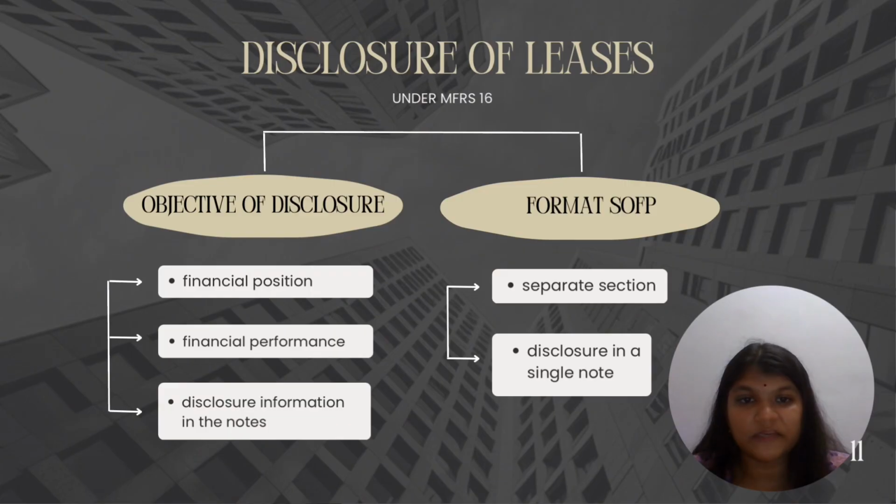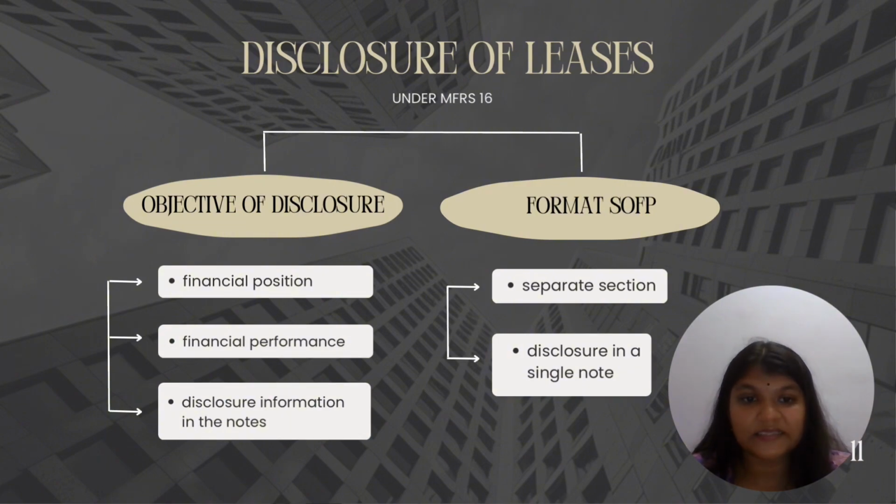Lastly is disclosure information. The notes provide detailed explanation of lease terms, assumptions and other relevant data not visible directly on the face of the financial statement. Notes include details like lease terms and conditions, variable lease payments, maturity analysis of lease liability, and lastly accounting policies for lease.